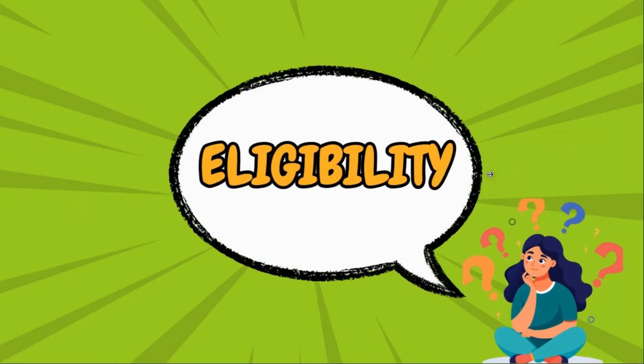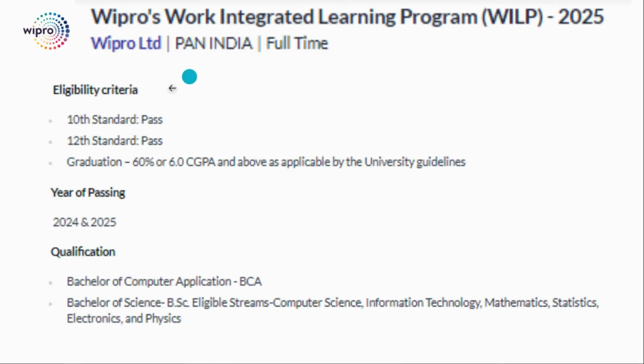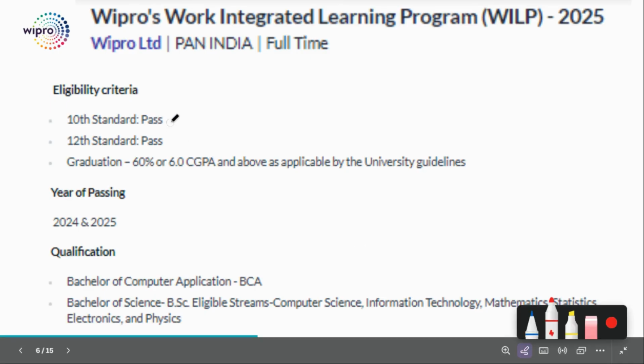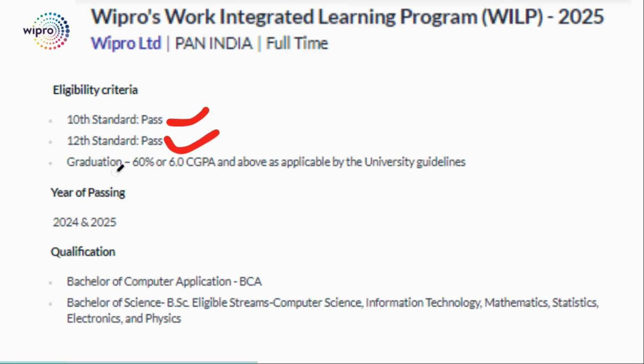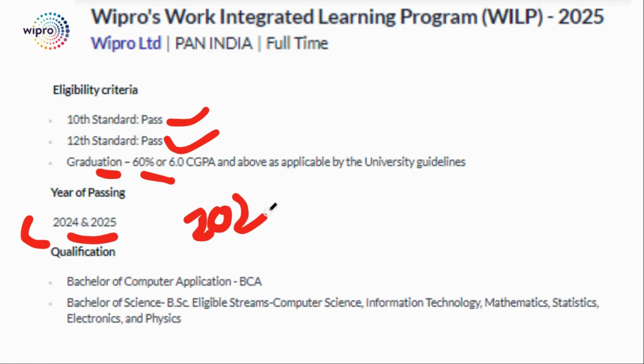Now, what is the eligibility for this? First eligibility criteria: you must have passed 10th standard and 12th standard, and make sure your graduation CGPA or percentage is a minimum of 60%, and CGPA of 6 or above. And for passing year, make sure your passing year is 2024 or 2025. Okay, the 2024 pass out batch and the 2025 pass out batch can apply.